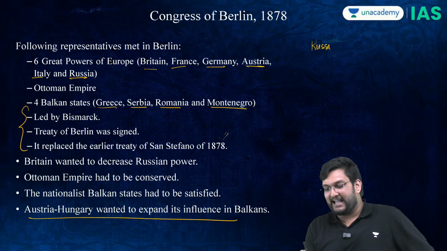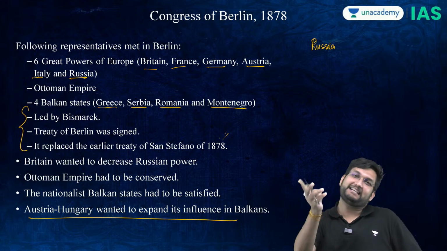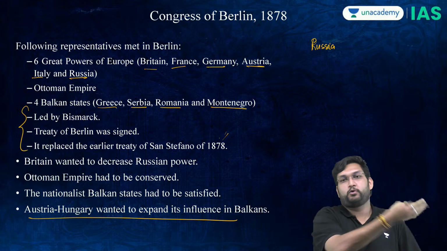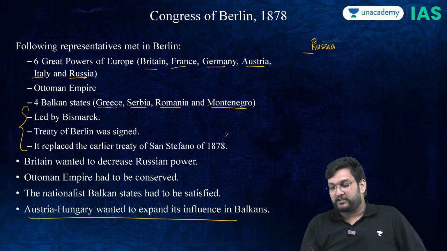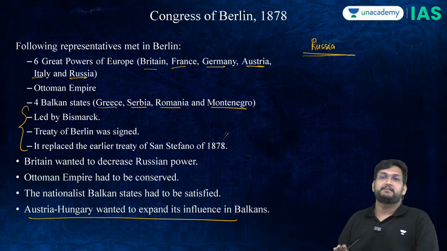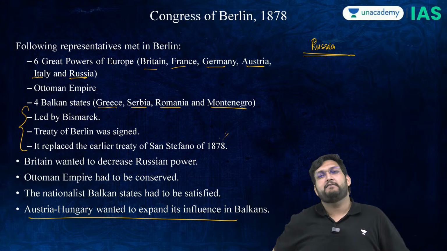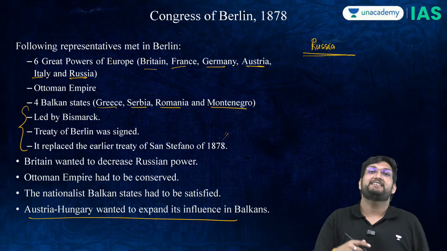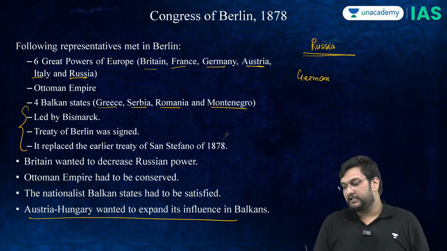This is where there are 2 things which happen. See, Russia is humiliated twice. Within the span of 30 years, Russia has been humiliated twice. It has been humiliated in the Crimean War, where it was asked to go back, and again through the Treaty of San Stefano being annulled. So Russia now ceases to be a threat to the British and the French, because any day the British can fight with the Russians even with one hand tied to their back. But what is more important is there rises a rivalry, and that rivalry is Germany versus England.